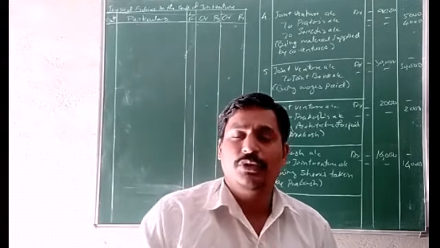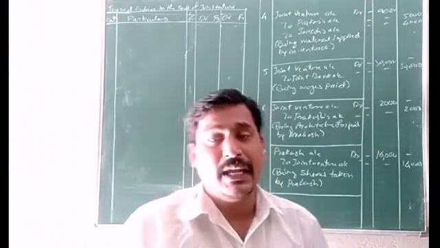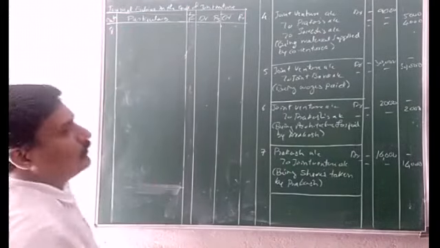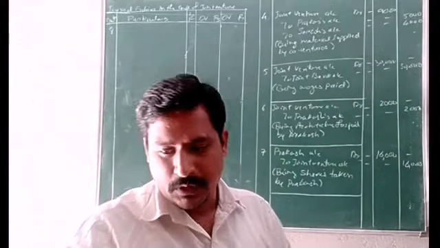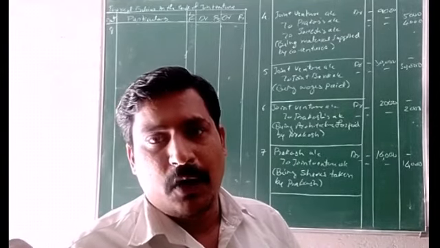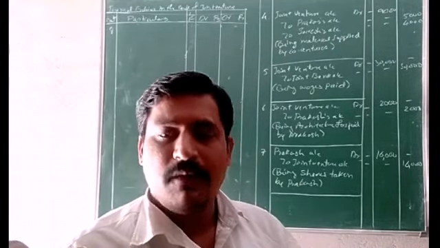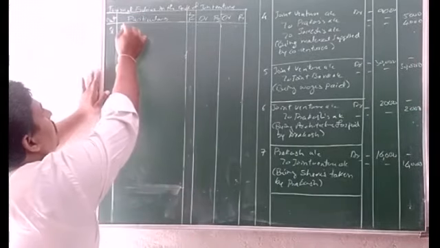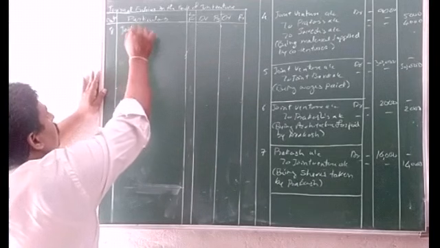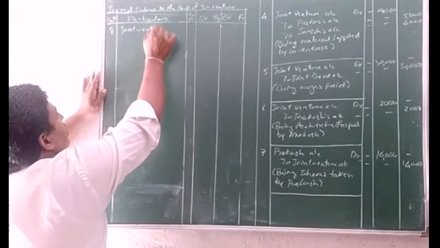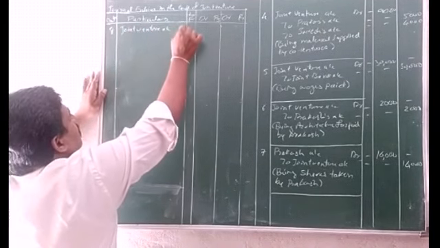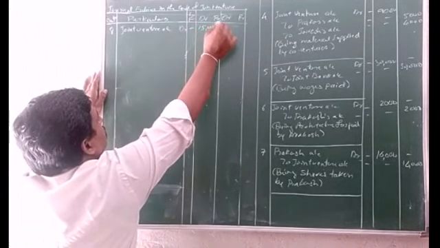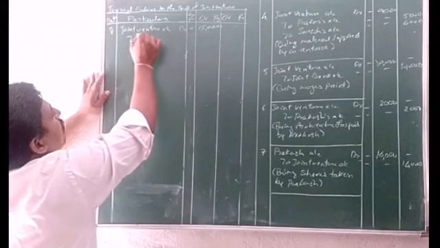So to distribute that profit, the 8th journal entry. Here joint venture account debit, total 15,000, to co-ventures.